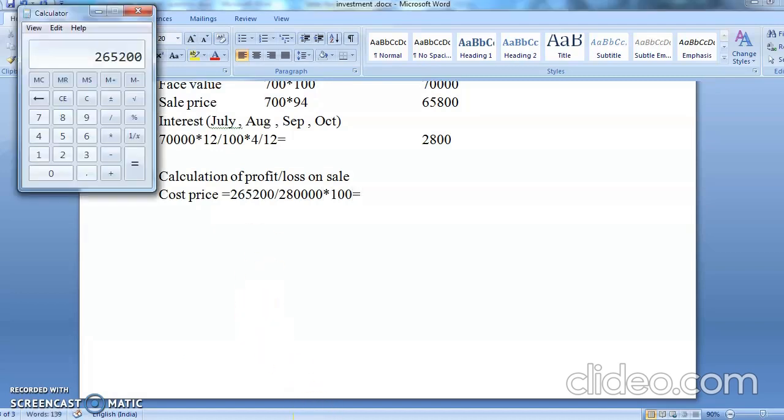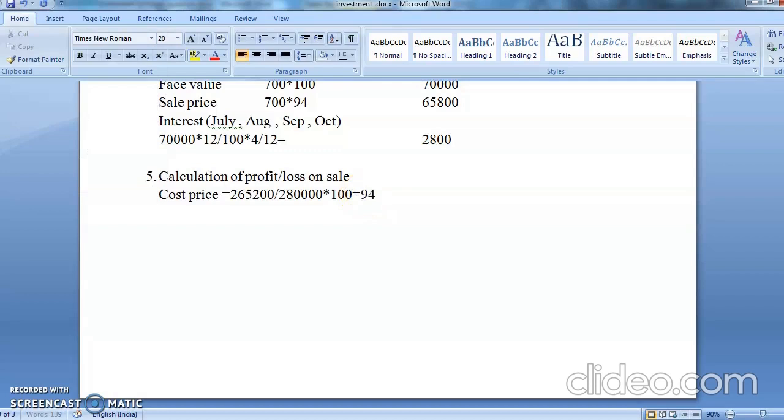Now let's see what your cost price is coming to. 2,65,200 divided by 2,80,000 multiply by 100. So you're getting per unit coming to 94.714. We'll take 3 decimal places, okay? So you will write here 94.714.